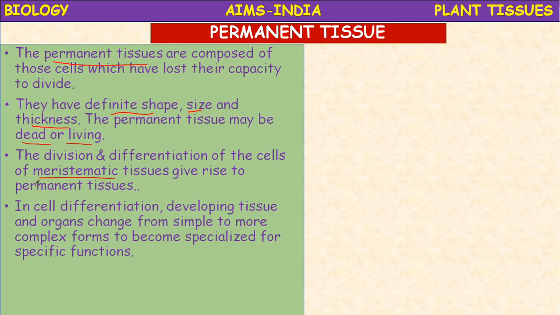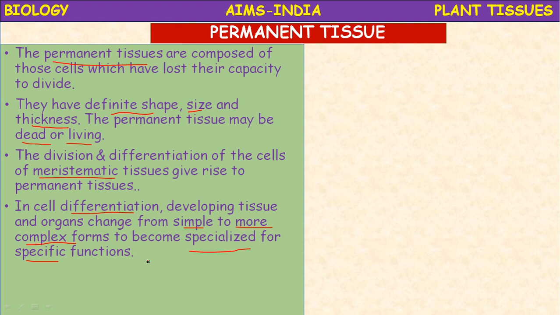In cell differentiation, developing tissue and organs change from simple to more complex forms to become specialized for specific functions. This is the definition of differentiation. What is differentiation? After cell division, the cells are differentiated and are assigned a specific function.